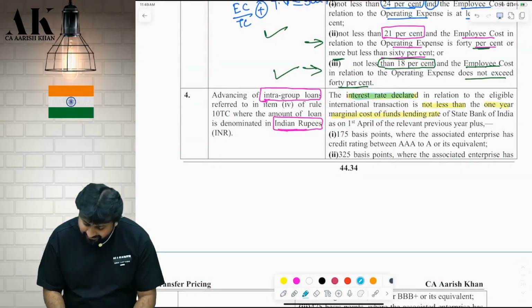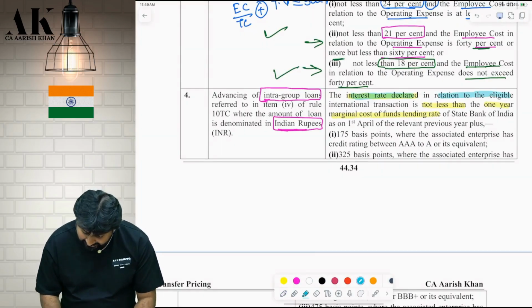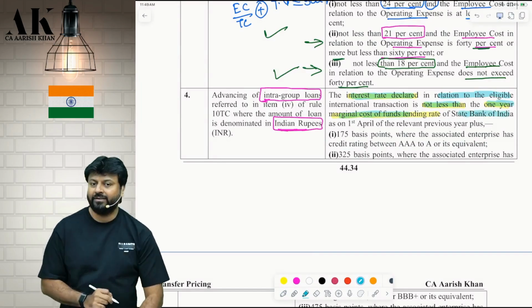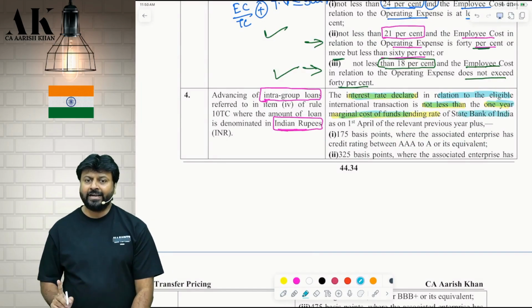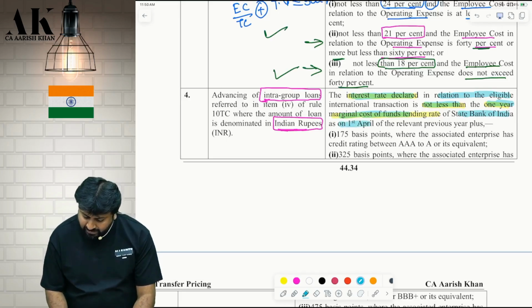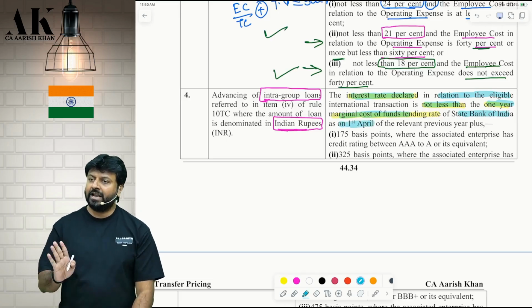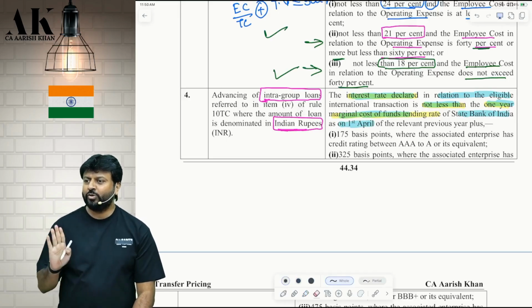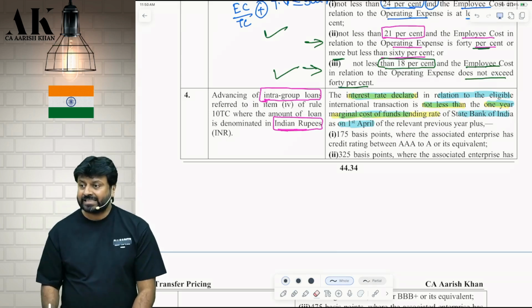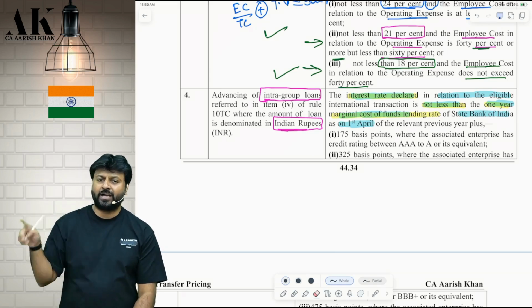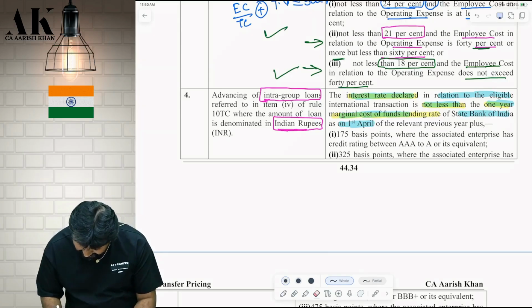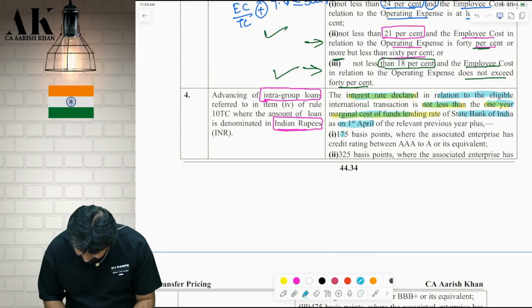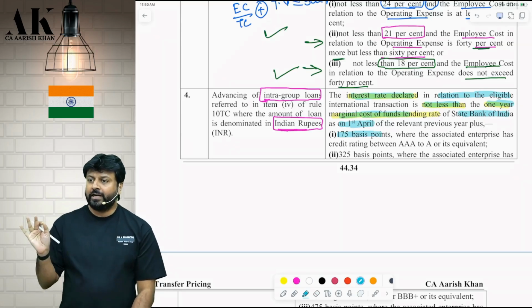Interest declared in relation to the loan is not less than 1 year MCLR of SBI, as on the 1st April of the relevant previous year. Relevant previous year will be the year in which you have given the loan. Are you clear? Plus, suppose SBI MCLR is 8%, then 8 plus 175 basis points.